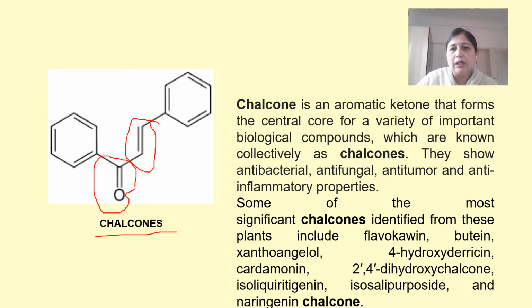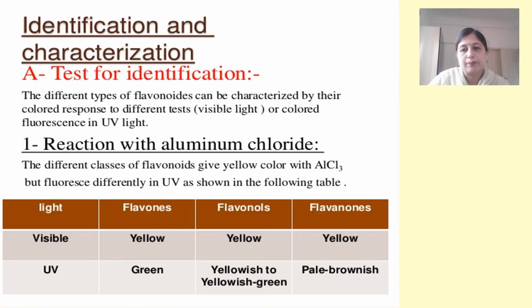Chalcones are generally colored compounds which are present in many trees, especially in their flower petals. For example, in the plant Palash or the Butea plant, we have a compound named butein, which is highly colored in nature, but at the same time it also has many medicinal properties. In general, chalcones have been studied to have antibacterial, antifungal, anti-tumor and anti-inflammatory properties. So they are also a very important category of medicinal ingredients.